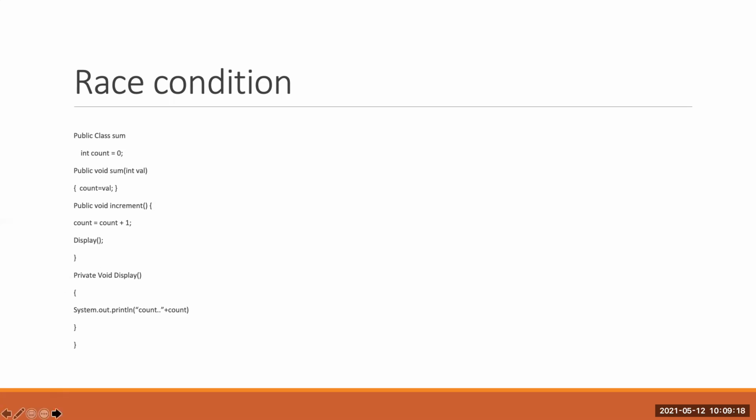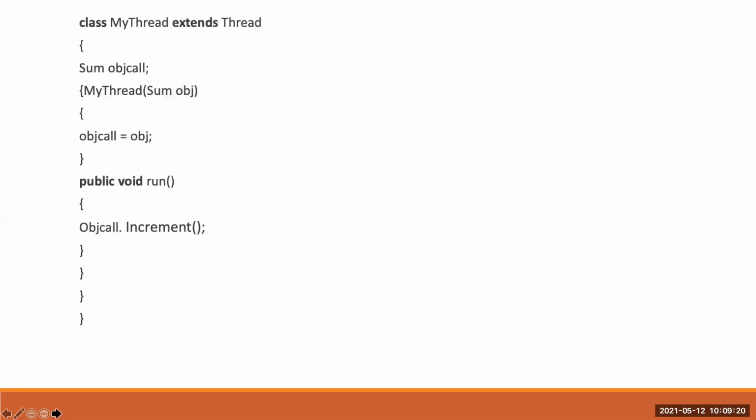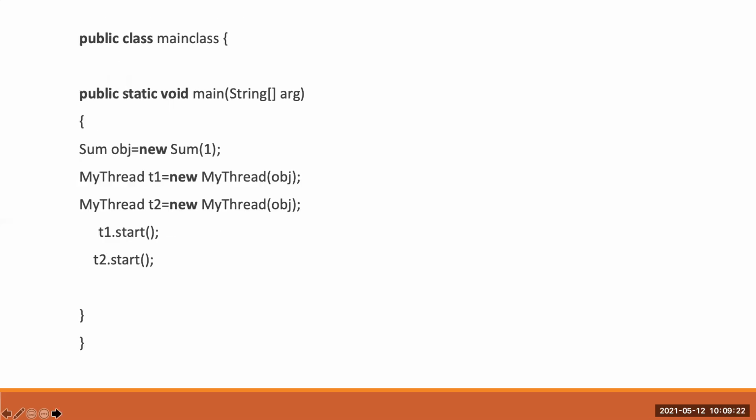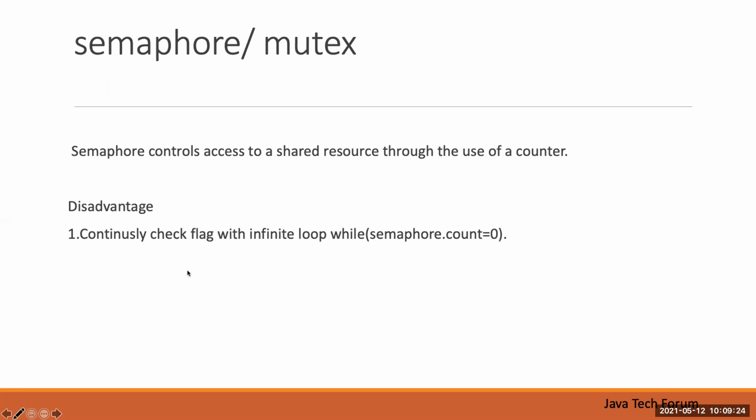So what is the solution for this race condition? We have to avoid race conditions. As the first option, they tried the semaphore.